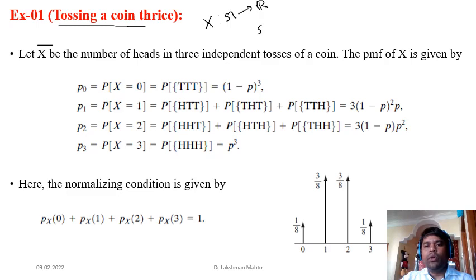Just for your understanding, you should always write the sample space here. Because the sample space here contains a finite number of outcomes, it is easy to calculate. It will start with head, and there will be in total 8 events, and the last event I am writing as tail. In total there are 8 outcomes in this sample space.